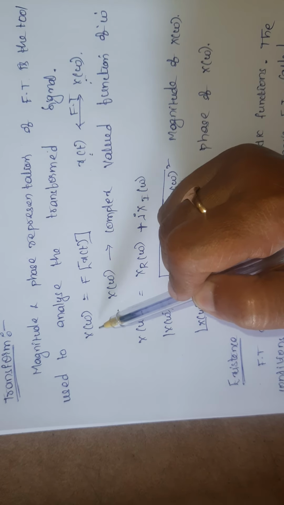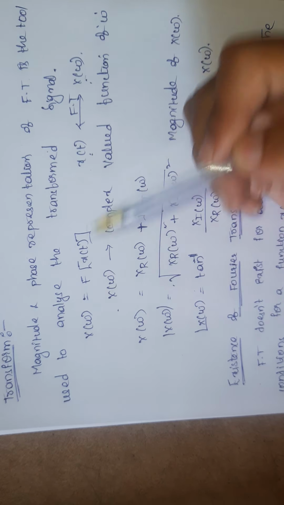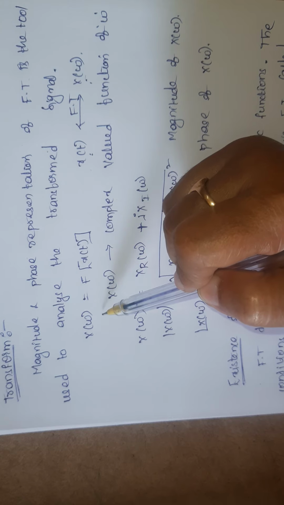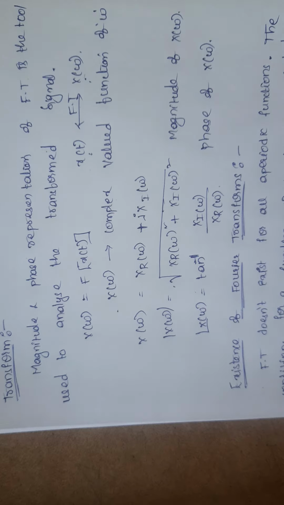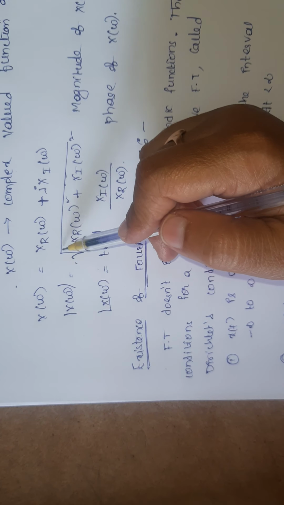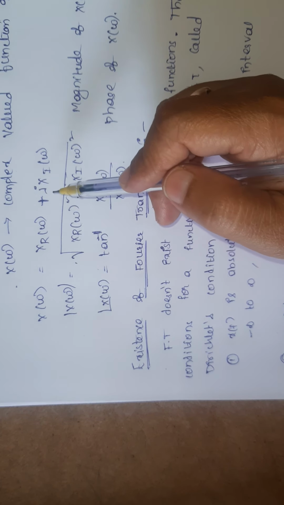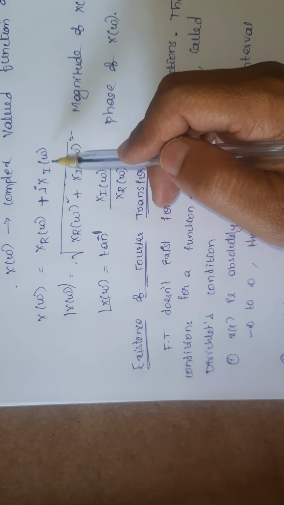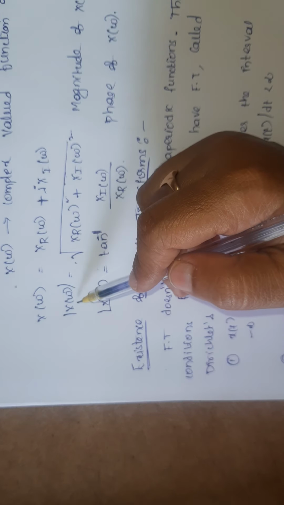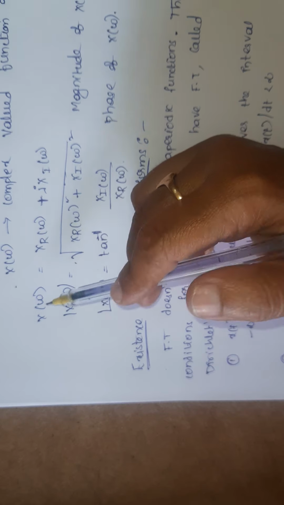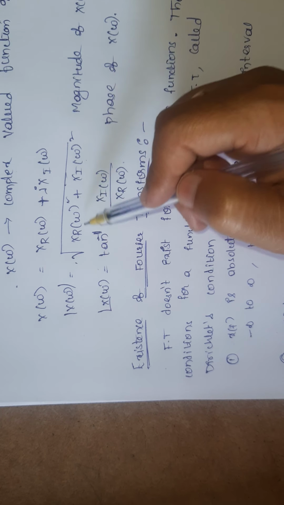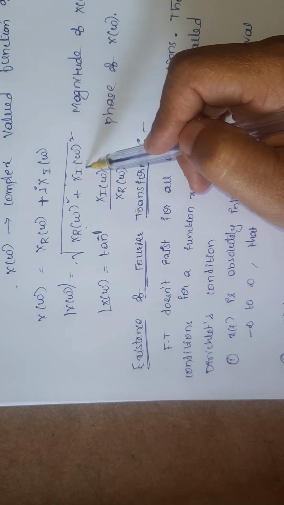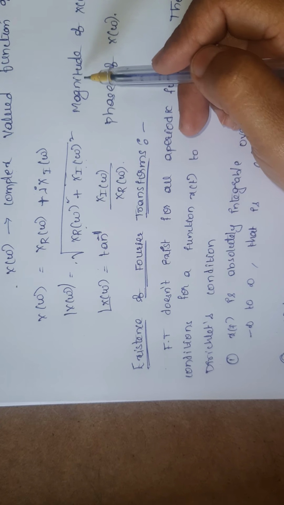Now x of omega is always a complex valued function. Complex valued function means it has both a real part and an imaginary part. The real part can be represented as xr of omega, and the imaginary part as xi of omega. And how do we get the magnitude and phase representations? Magnitude representation means the square root of a square plus b square, that is, real part whole square plus imaginary part whole square, and we will get the magnitude spectra.